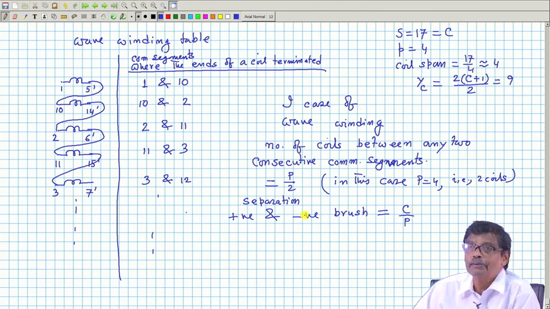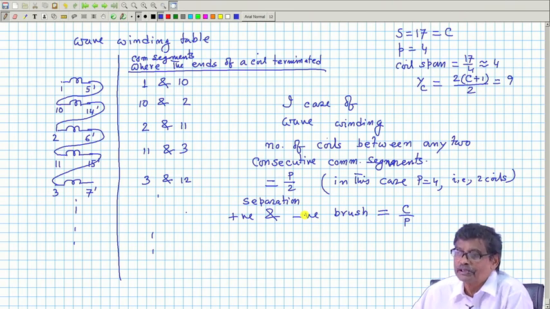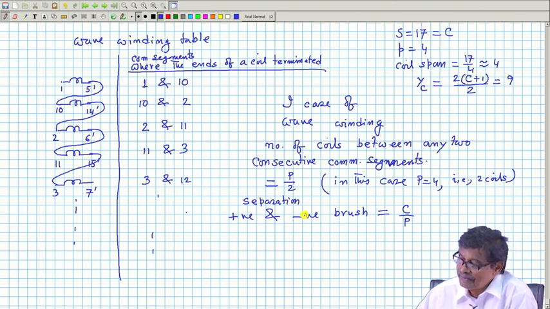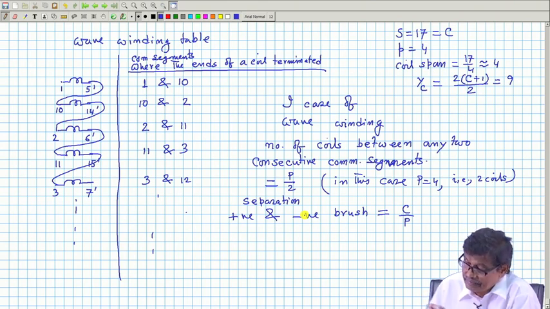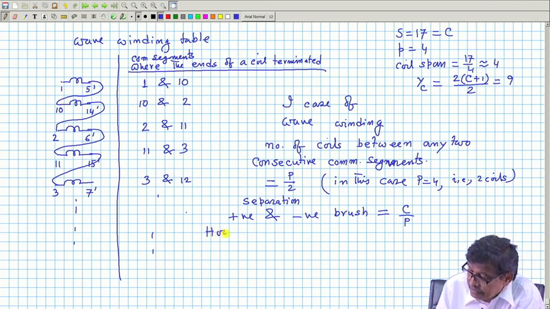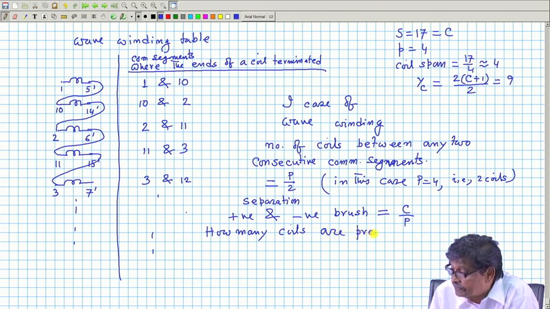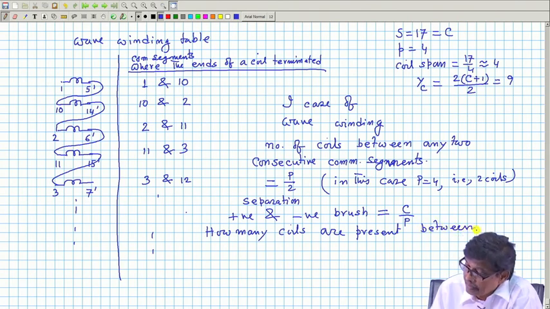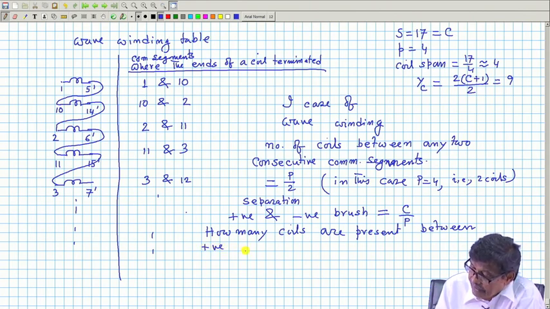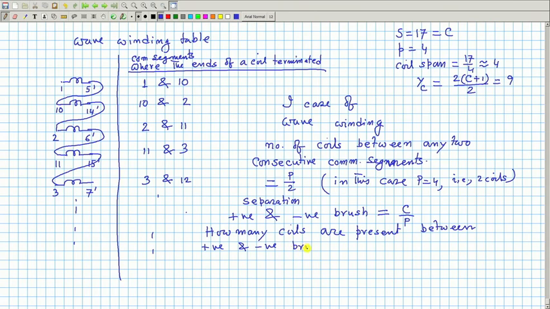So, the separation between positive and negative brushes, in terms of the number of commutator segments, should be C by P. Now, if that be the case, how many coils are present between positive and negative brushes?